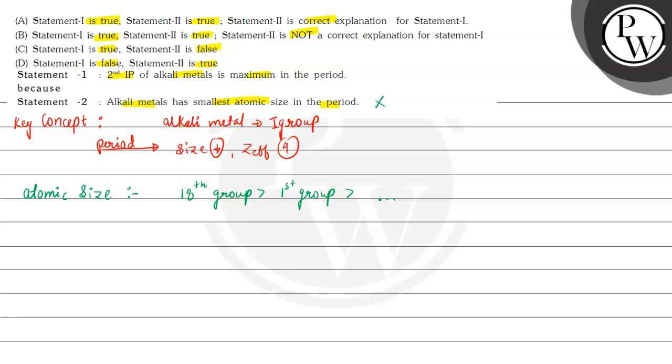Second ionization potential of alkali metals is maximum in the period. We know that जो alkali metals होते हैं, that is first group elements जो होंगे, which is lithium, sodium, potassium and so on. So after losing one electron, that is if they lose one electron, that is lithium positive, sodium positive, potassium positive, now what will happen?